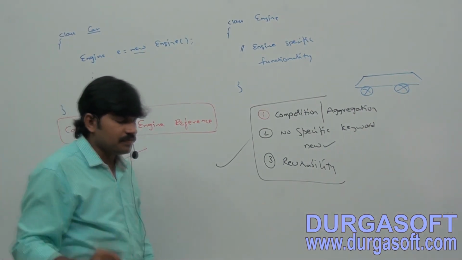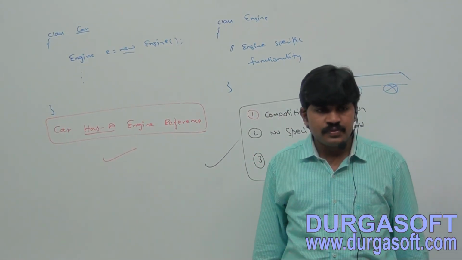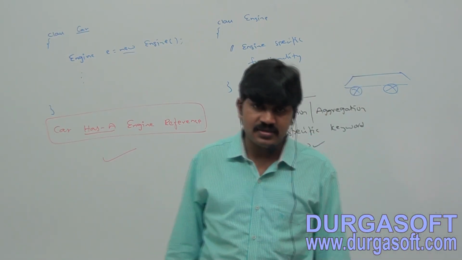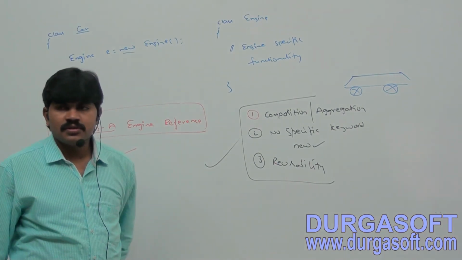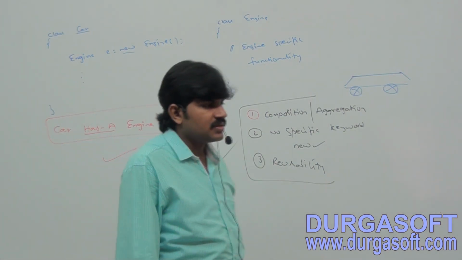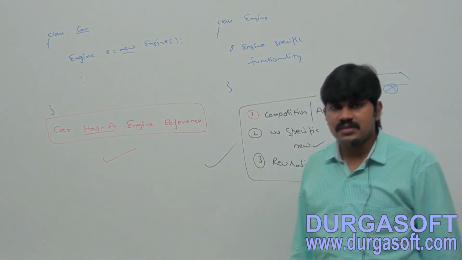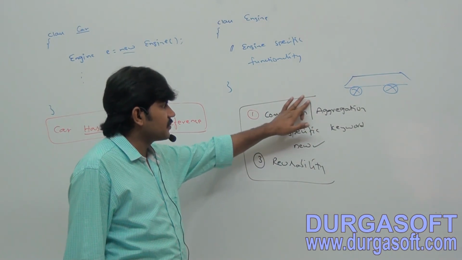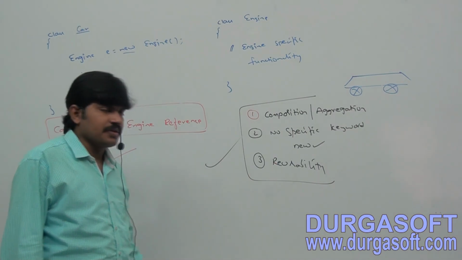First point: has-a relationship is also known as composition or aggregation. Next, second point.